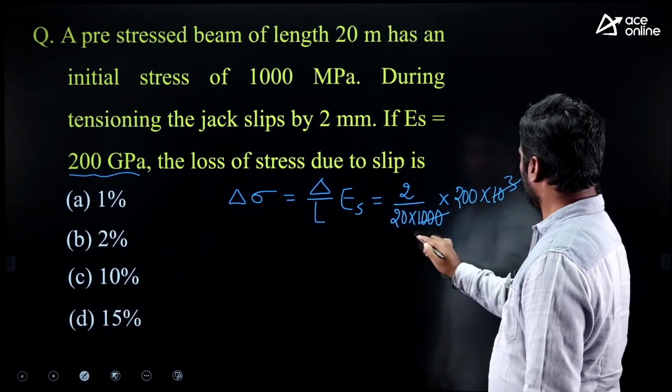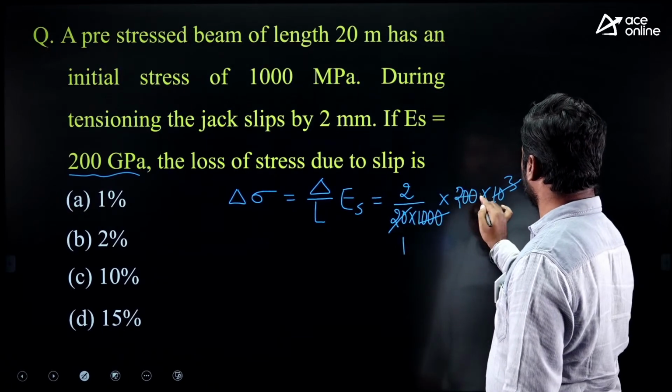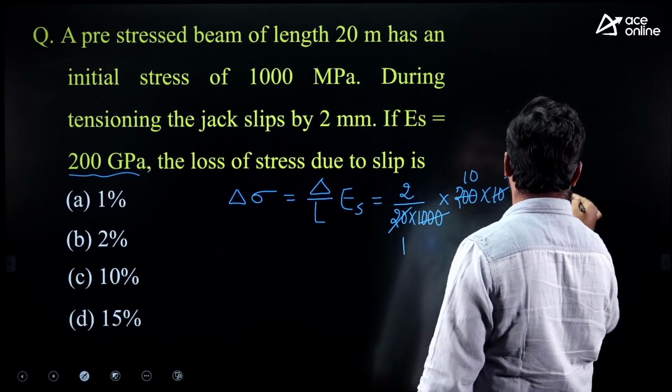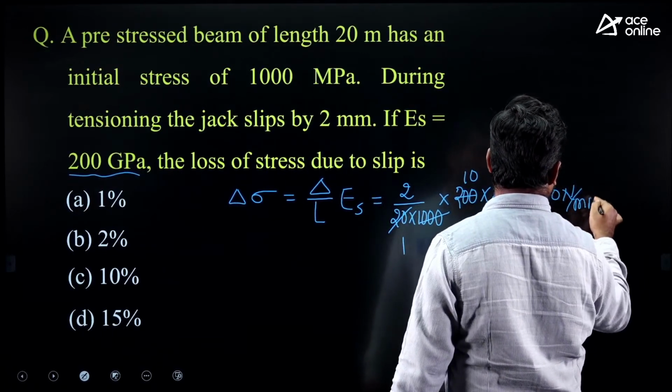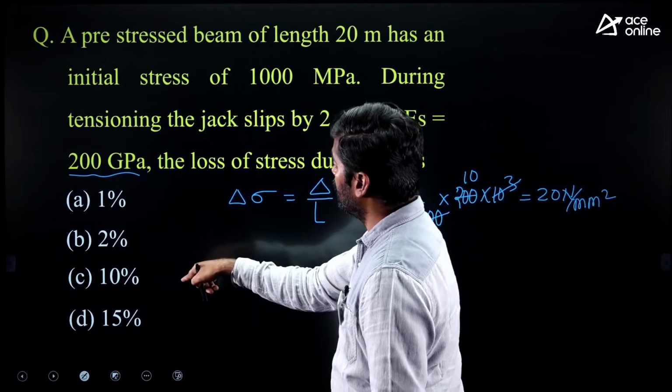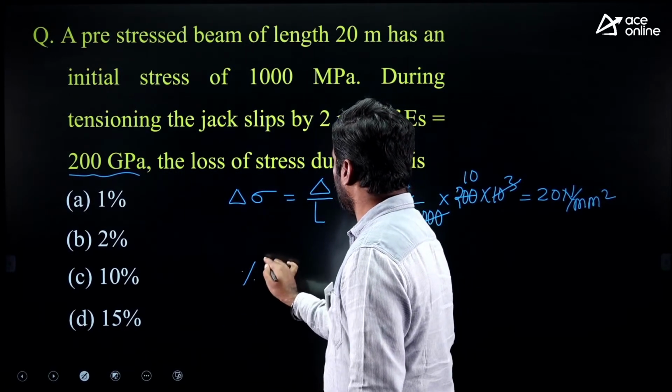1000 gone. 20 ones are 20, 10s are 2 into 10, 20. We are getting 20 Newton per mm square. What is this? It is a loss. But if we observe the options, they are asking percentage.